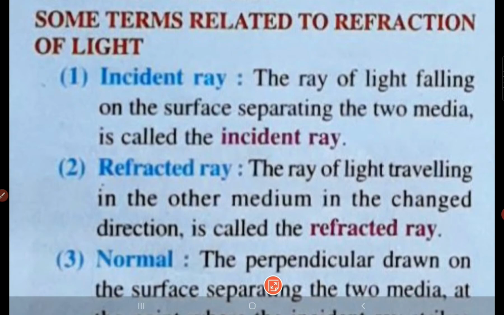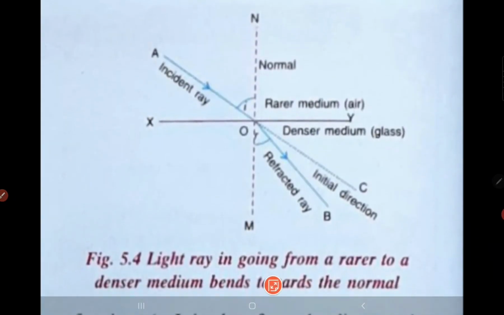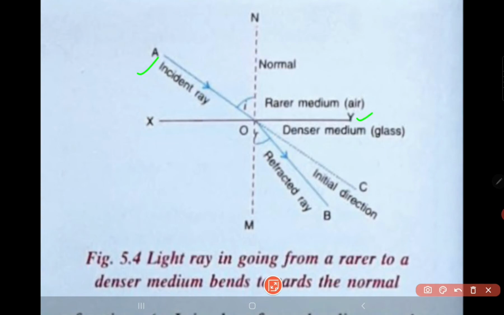The incident ray is the ray of light which falls on the surface separating the two media. In the figure, this ray which comes and strikes the surface of separation is known as the incident ray.